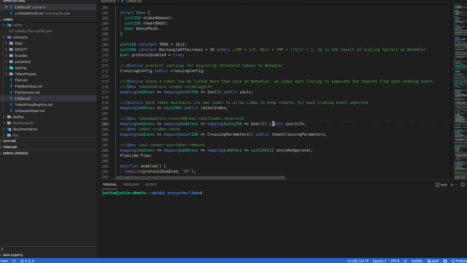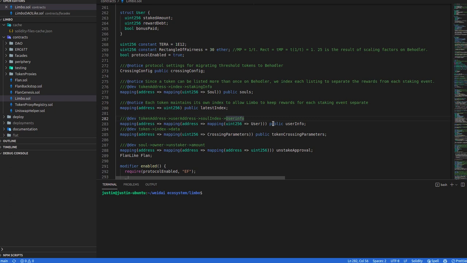Same thing for a user. So you can see in the comments I've said it maps as the token to the user to the Sol, to the current Sol index to the user. So in other words, on a given staking Sol for a given index, we've got user info about stuff staked there. So that means the reason we want to do this is because, when a Sol is done staking and we no longer have any use for it, we don't necessarily know that the user has claimed their Flan bonus, or perhaps that they want to unstake their token.